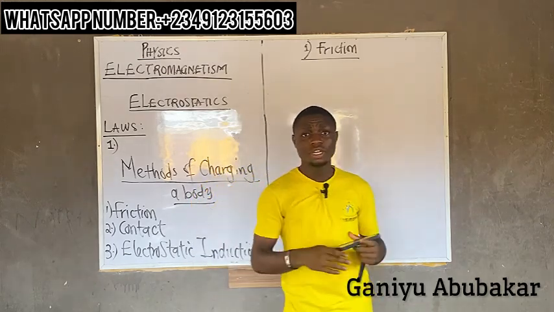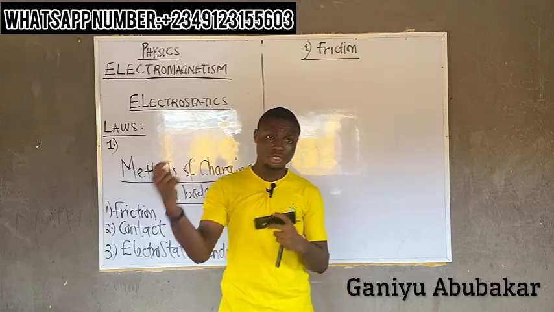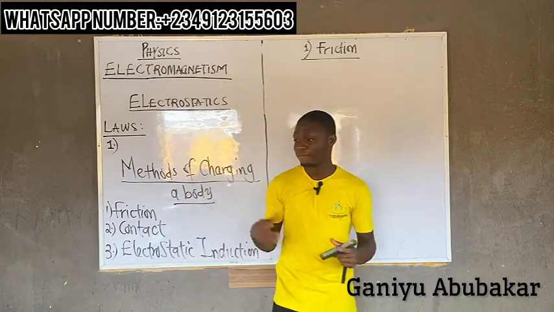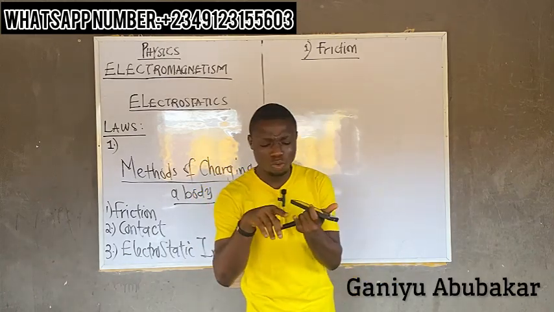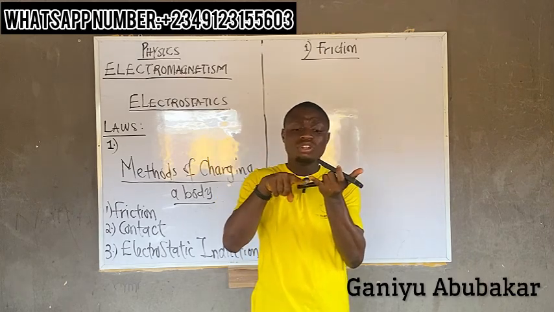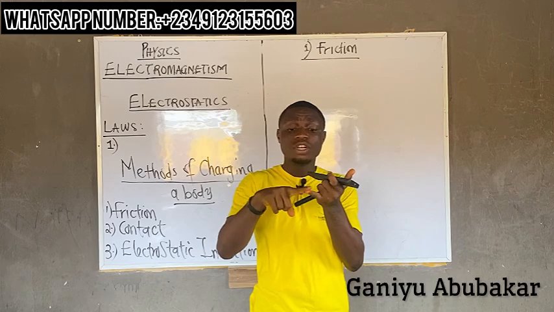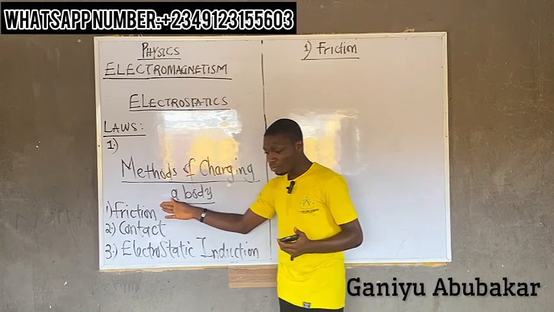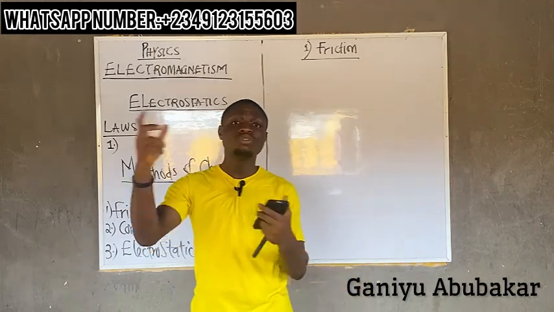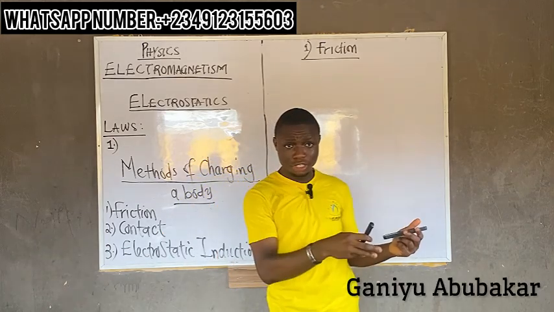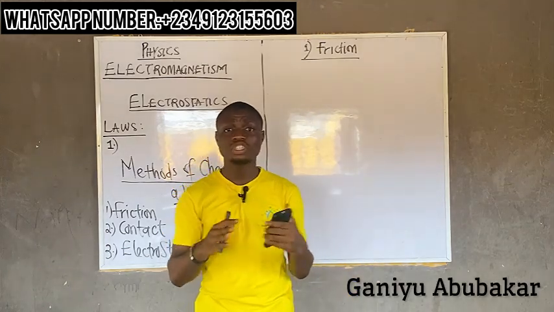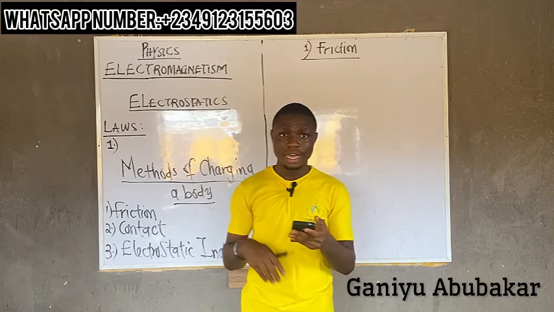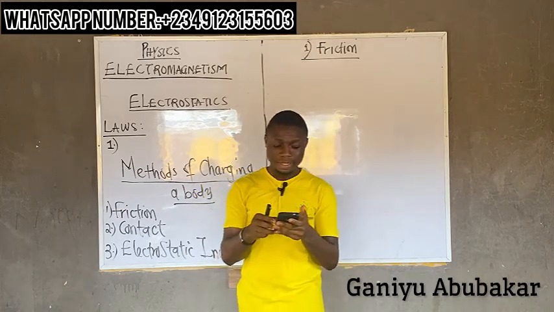A neutral body is rubbed with another body such that electrons are transferred between the two of them, from one body to another. That's basically how you define charging by friction.